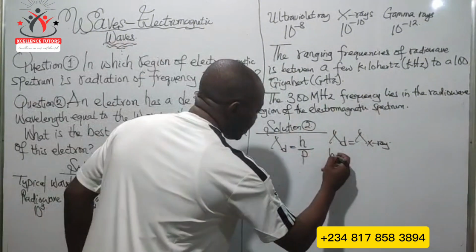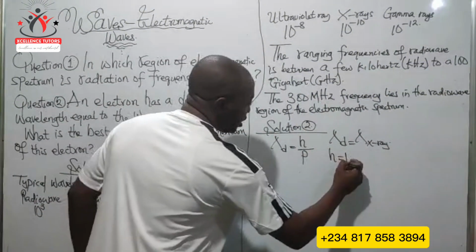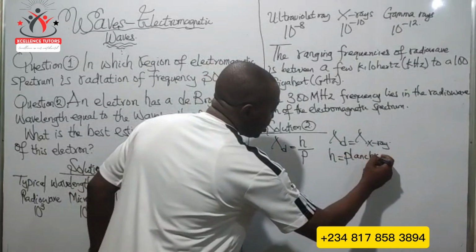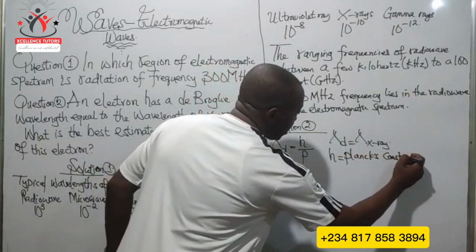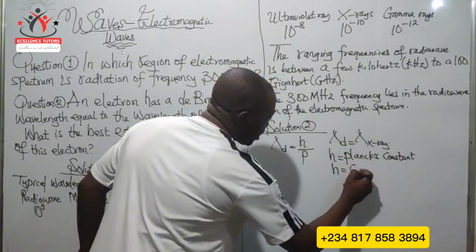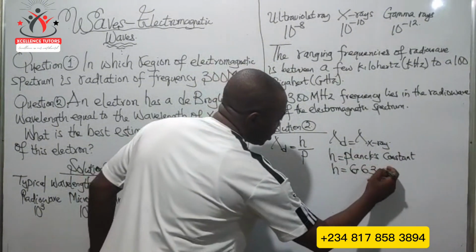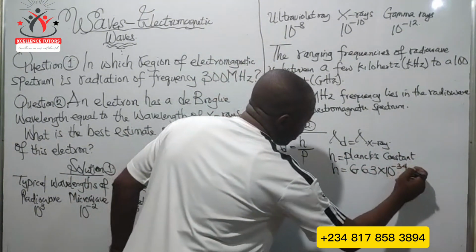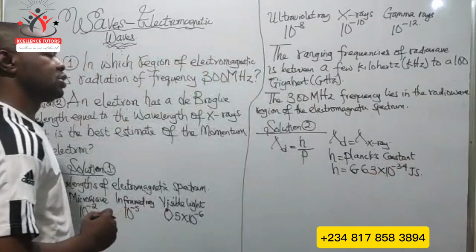Remember, h is the Planck's constant. The value of Planck's constant is 6.63 times 10 raised to the power of minus 34 joule seconds.